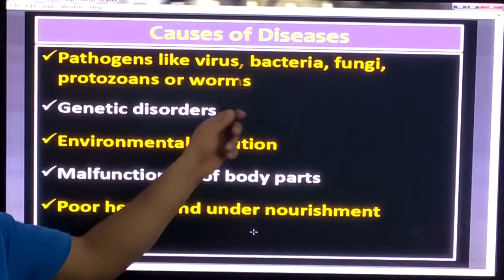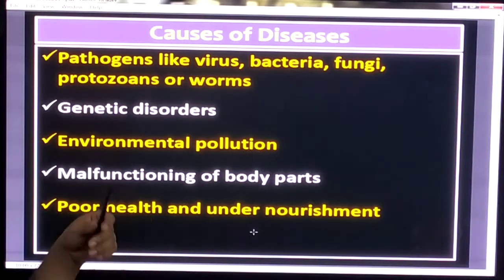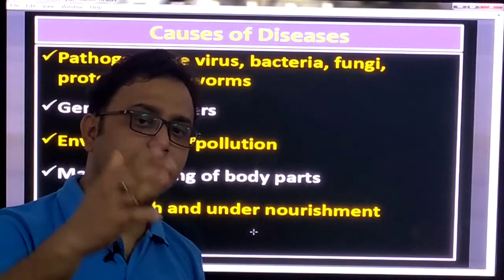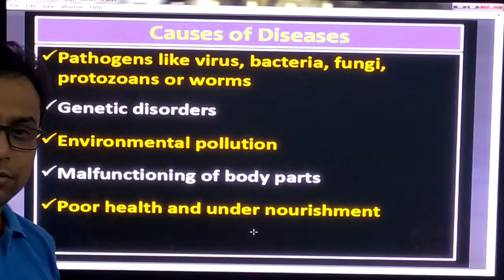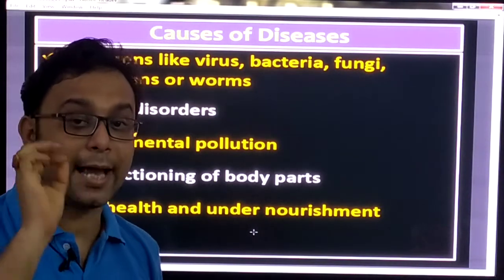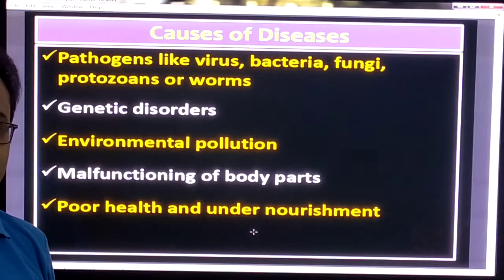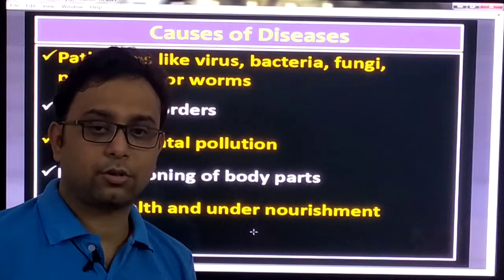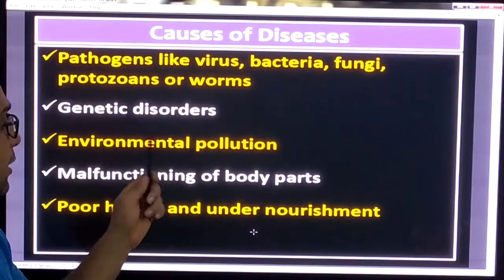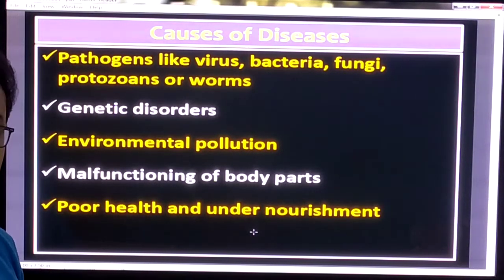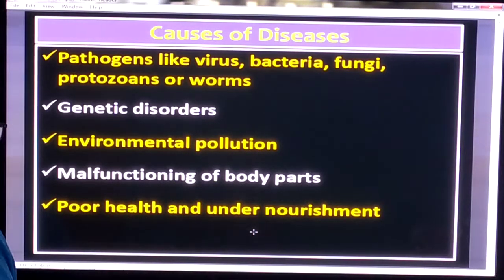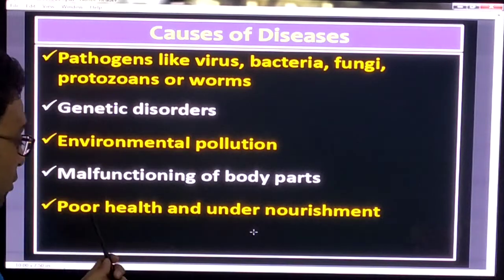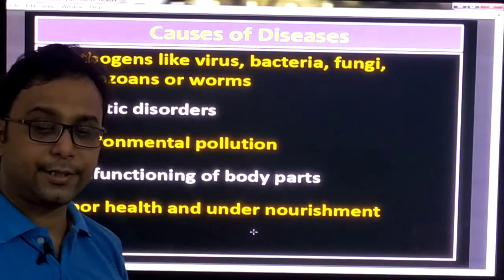Examples are viruses, bacteria, fungi, protozoans and worms. These are some agents which cause disease. So pathogens are the most important cause of disease. But there are some other ways that can also cause disease, like genetic disease or genetic disorder, environmental pollution, malfunctioning of body parts, poor health and undernourishment.